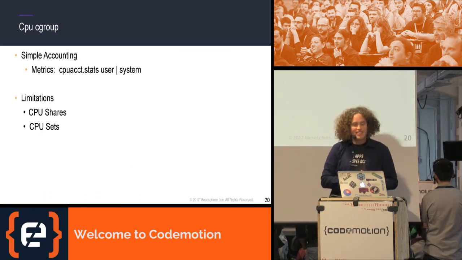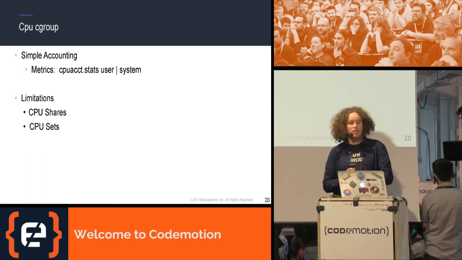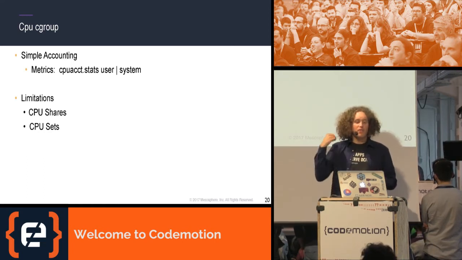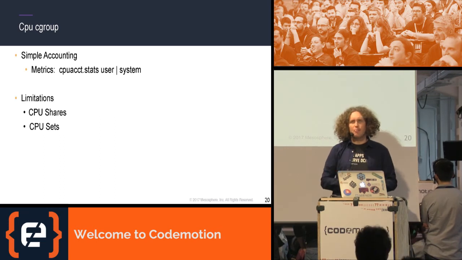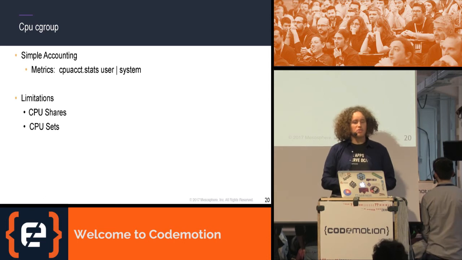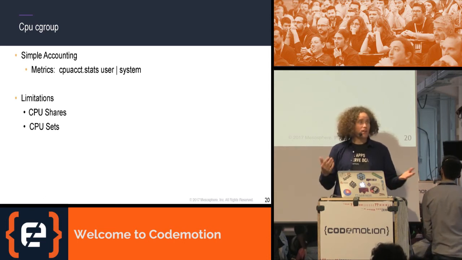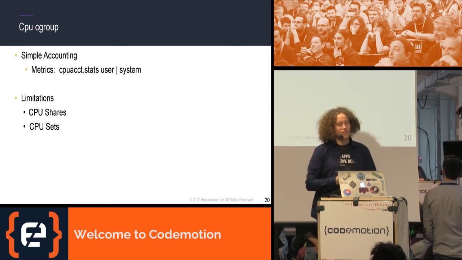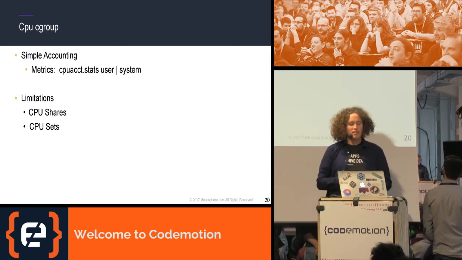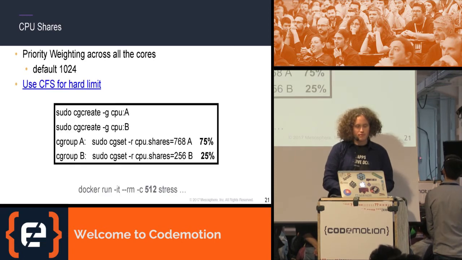All right, cgroups. So for CPU, it's a little different. I have, again, 2 different ways of doing things. First of all, if I simply want to use it for accounting, imagine I'm billing my customers or my groups inside my company based on how many CPU shares they use, I can do simple accounting with that, but I can also, again, set limitations. And there are 2 ways of doing that. The first one is CPU shares, and the second one is CPU sets.